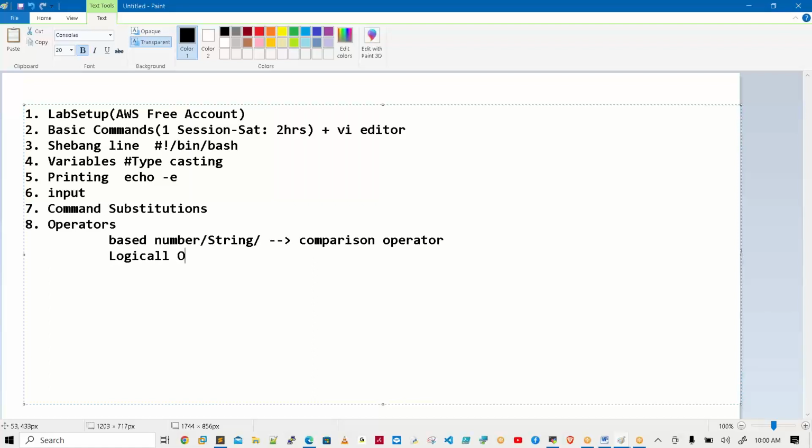And to check more than one condition, logical operators are there. Very big concept, this one. Next, very important one, redirection operators. What is 1 greater than, 2 greater than, and what is the dev null redirection operator? What is standard output, standard input, and standard error? These three will come here.